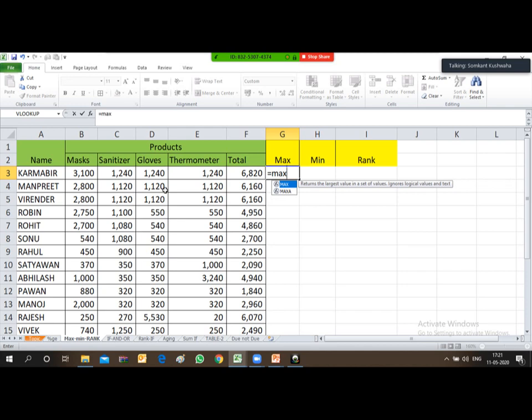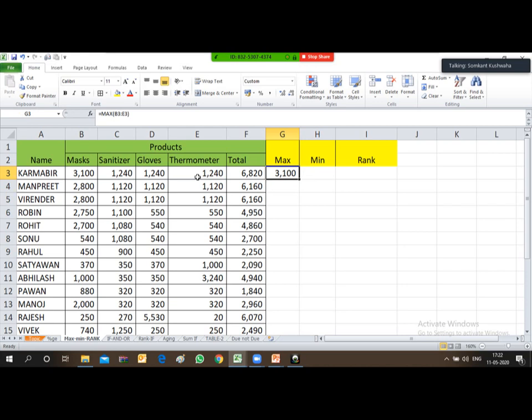You need to type equal to max, then start a bracket, and select all the sales of that row where the quantity of a particular employee is given. After selecting all the sales in that row, close the bracket and press enter.